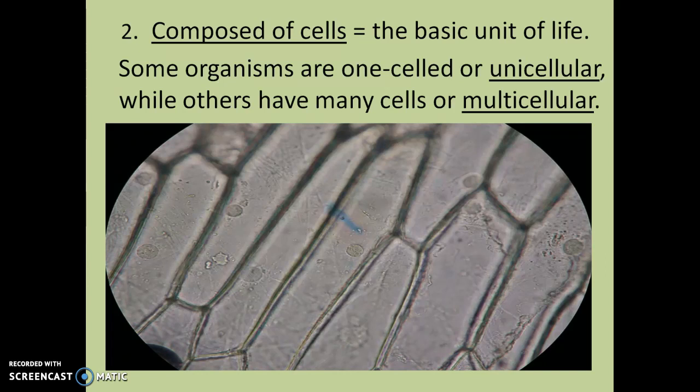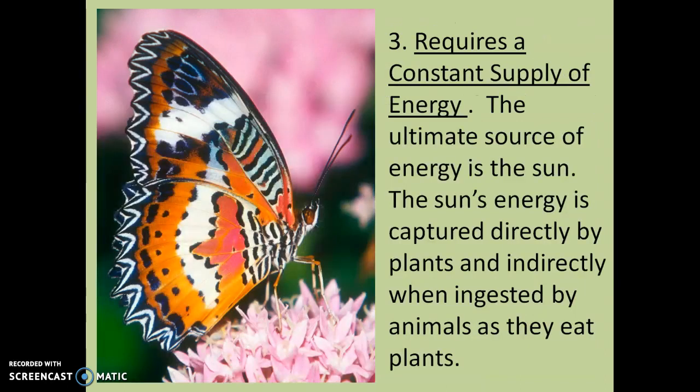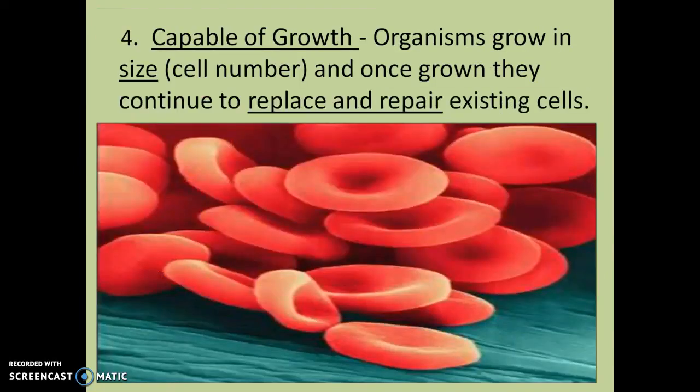So cells are the basic unit of life. Some organisms are one-celled, considered unicellular, and others are many cells, or considered multicellular. The third characteristic that all living things have is that they require a constant supply of energy. So we know the ultimate source of energy is the sun. That sun's energy is captured directly by plants and then indirectly by animals when we ingest those plants, and then ingesting other animals that have ingested those plants. So all the energy ultimately comes from the sun.